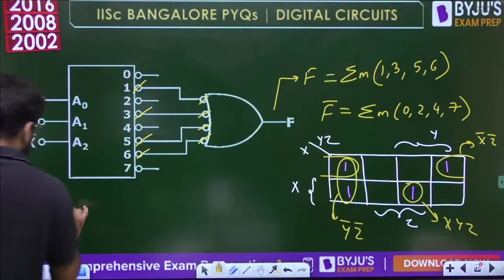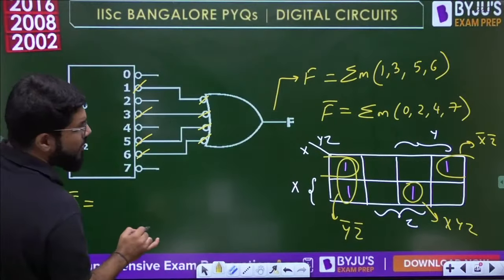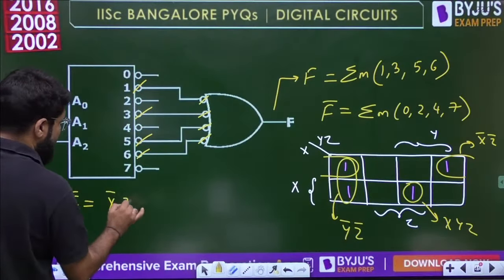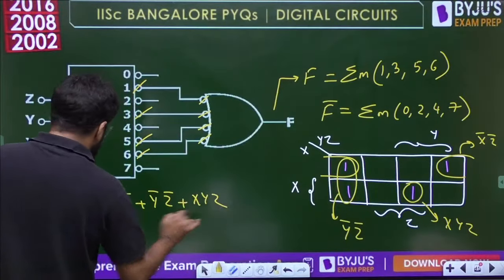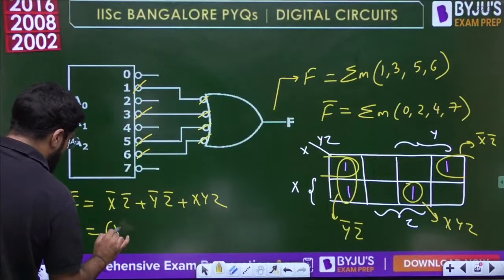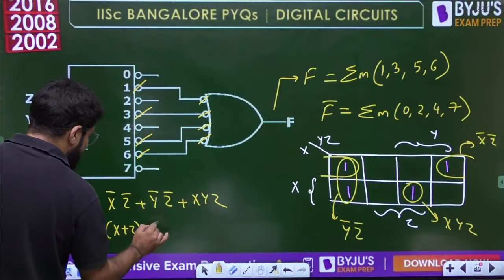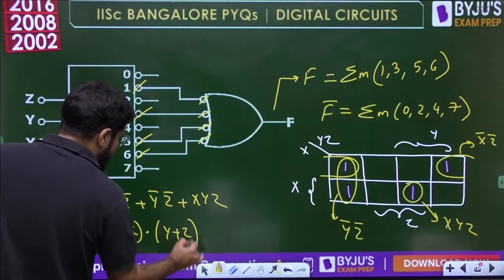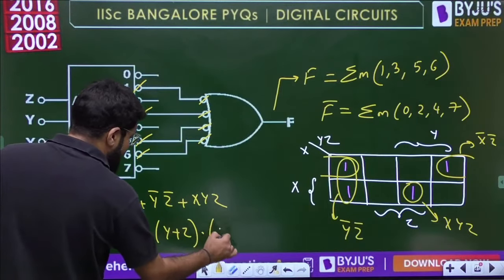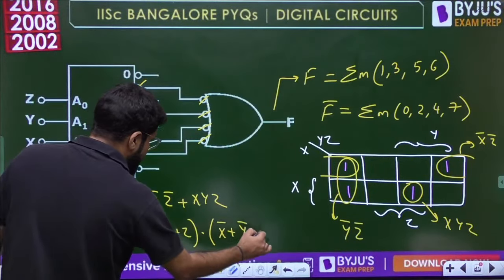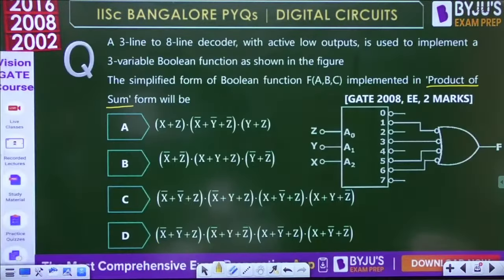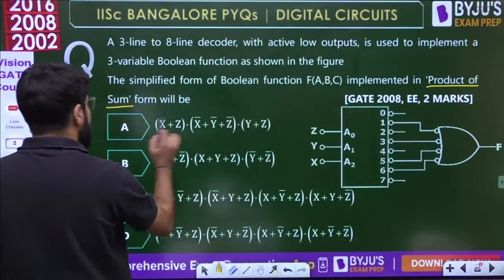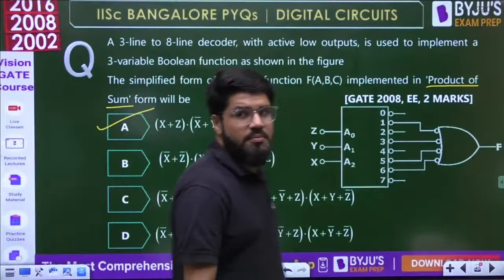So we will write it here. So I have the f bar. What is the f bar? That is x bar, z bar plus y bar, z bar plus x, y, z. So what is going to be f? Now you apply De Morgan. So it is going to be x plus z, then the next term is y plus z, and then x, y, z will be written as x bar plus y bar plus z bar. This is De Morgan's applied in one single step, and now our answer will be matched. That is x plus z, y plus z, x bar plus y plus z bar, option number A.